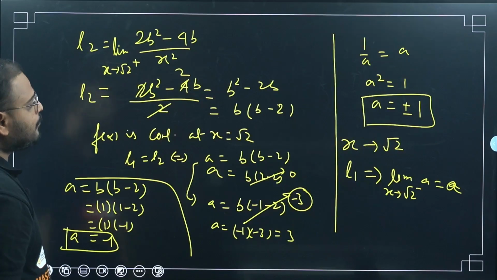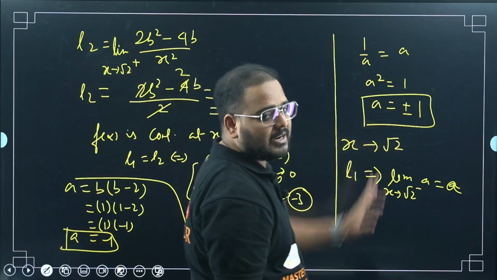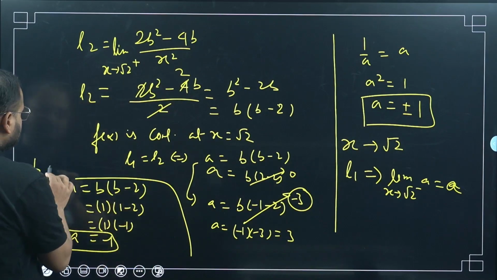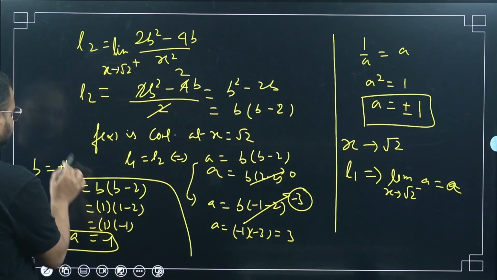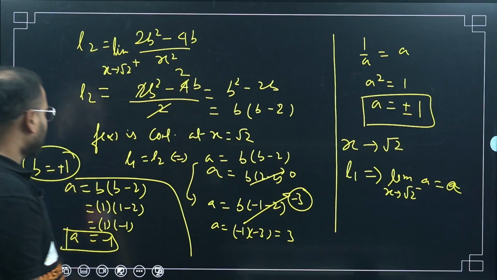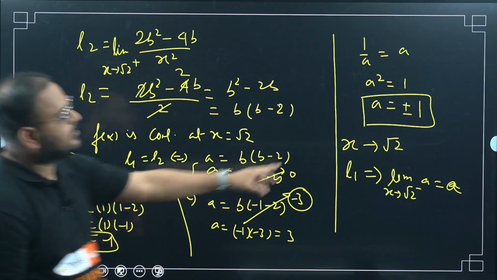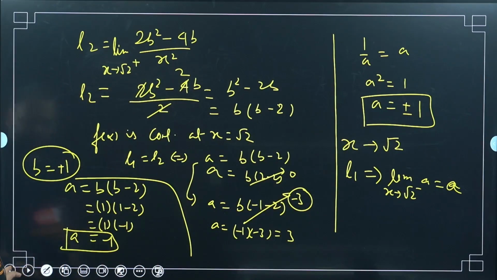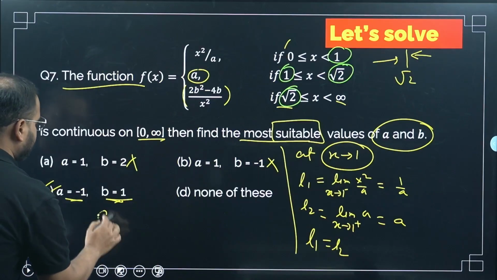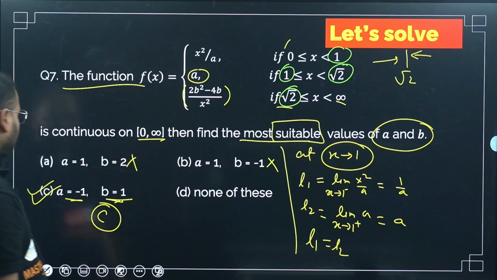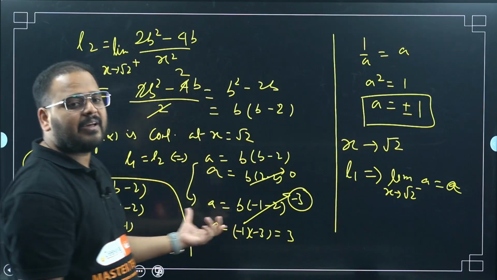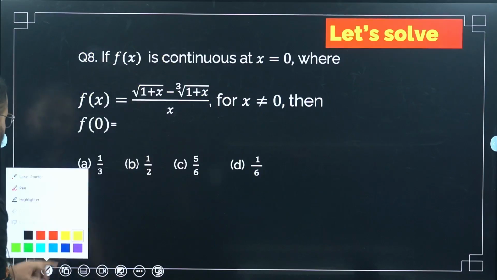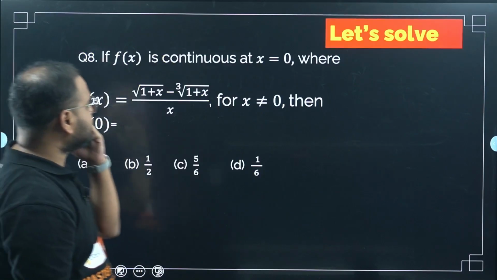Because actually A was either plus 1 or minus 1, and I have taken B as plus 1 and I'm getting A as minus 1. So for this value of B, A is satisfied, right? So these conditions are satisfied. So my answer is C. Hope this is clear. I didn't have to do this iteration, but I did it anyway to make the answer clearer. Okay, moving on to the next question.